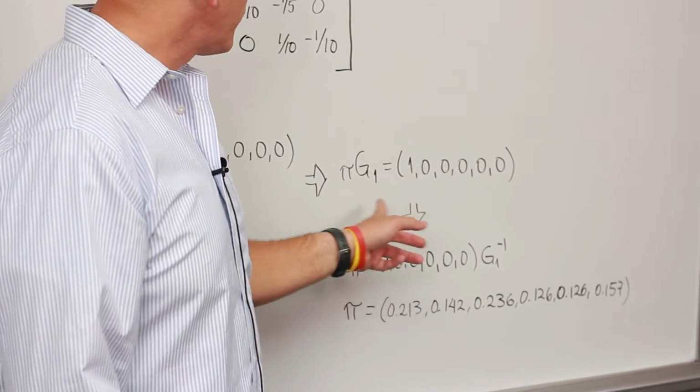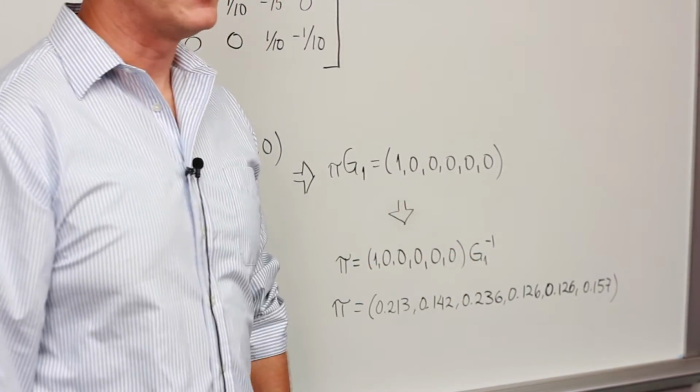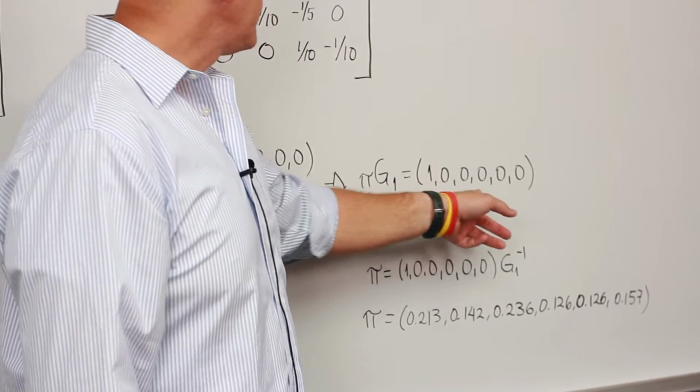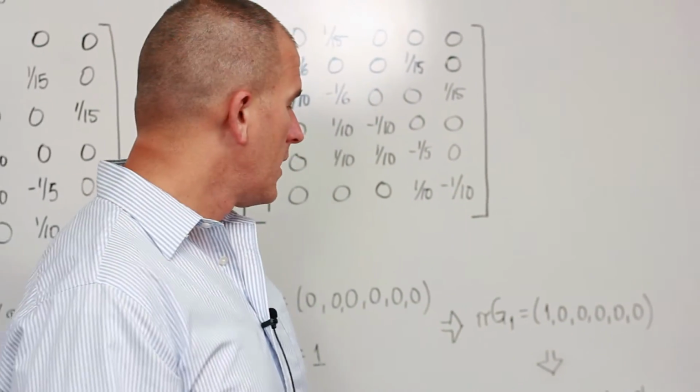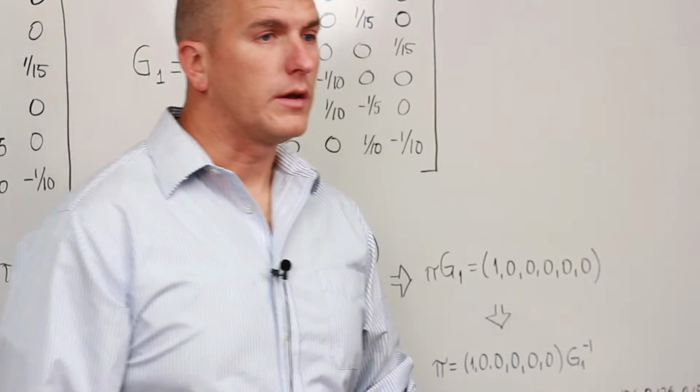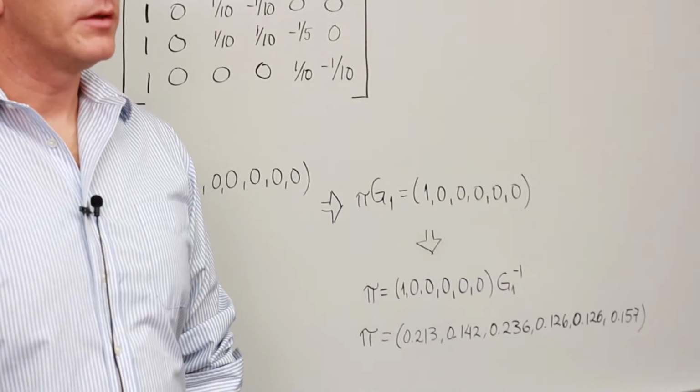Then to solve for pi, we simply take the inverse of our G1 matrix and pre-multiply that by the matrix 1, 0, 0, 0, 0. Once we do that and we solve, we get this following vector for the limiting probabilities.